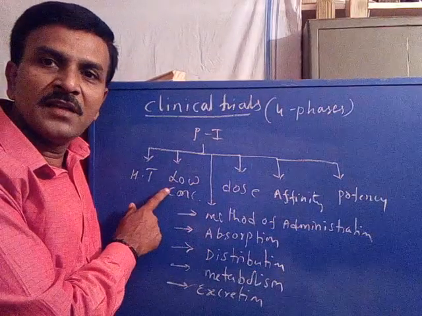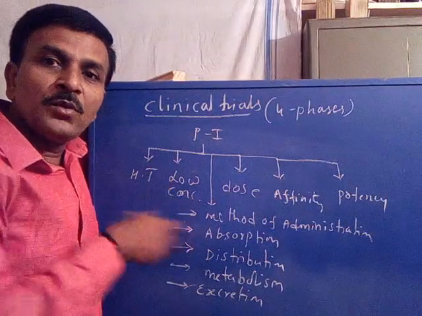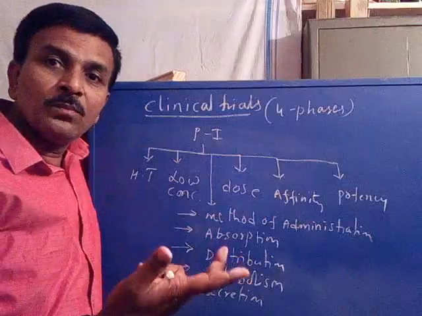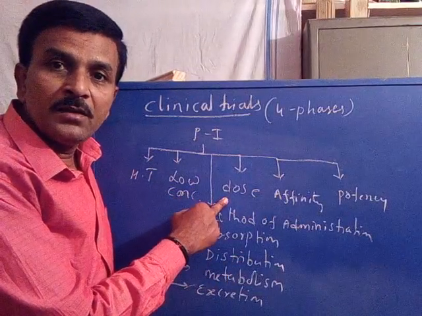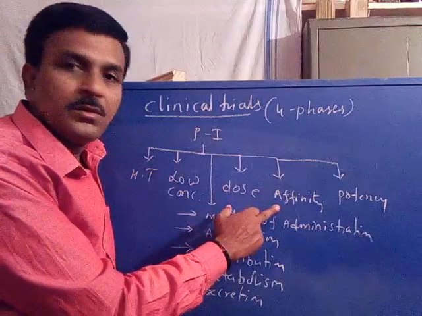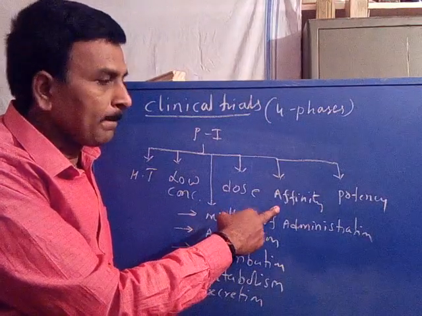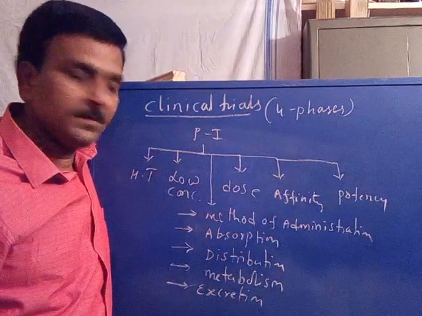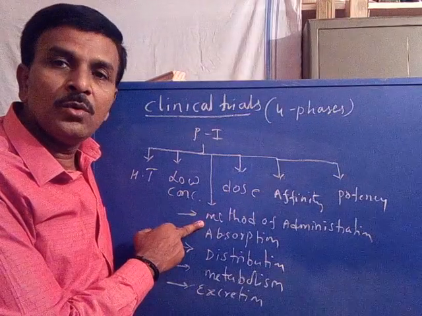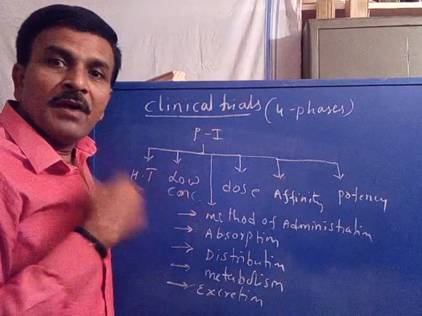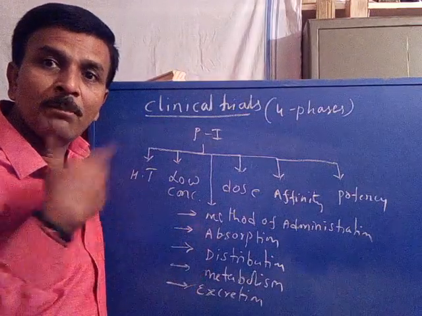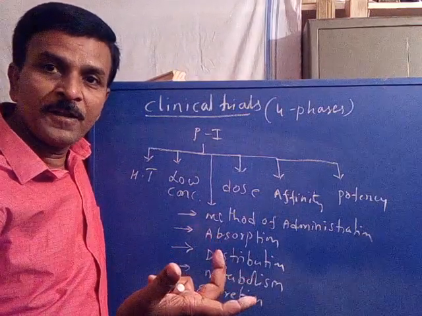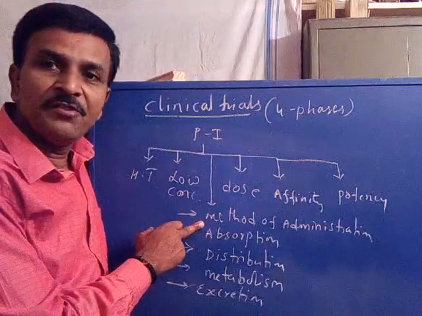Therefore, low concentration is applied to know the dose to be applied to the patient, its affinity, its potency, and in what method the new drug is suitable to apply to the human body, that is, the method of administration.